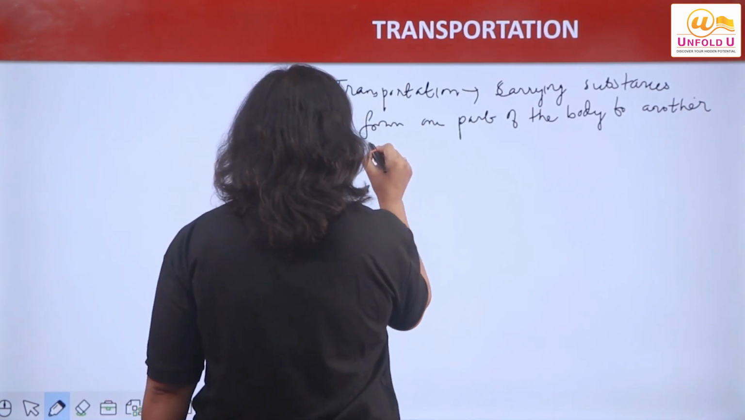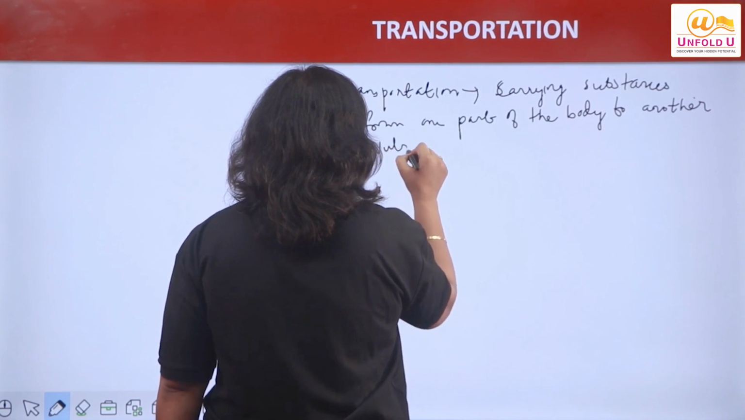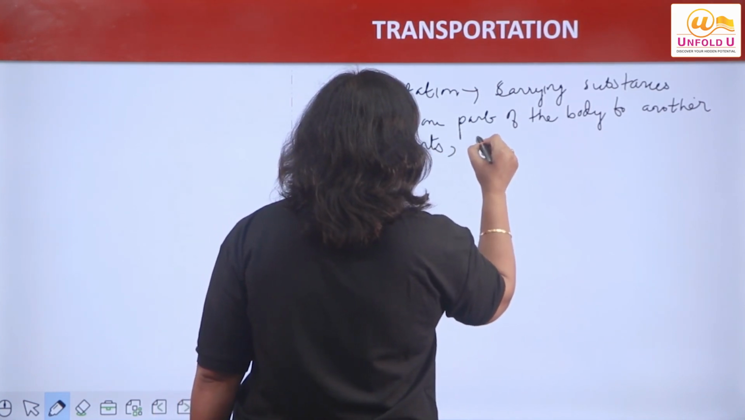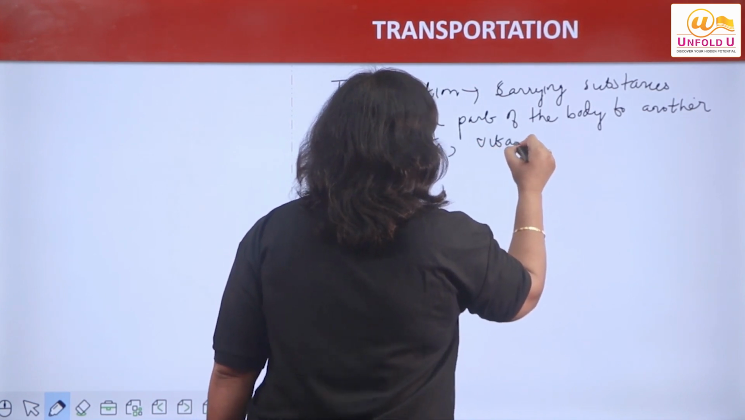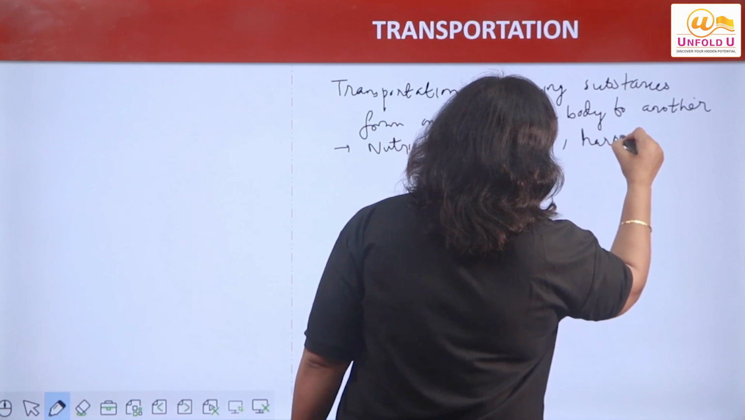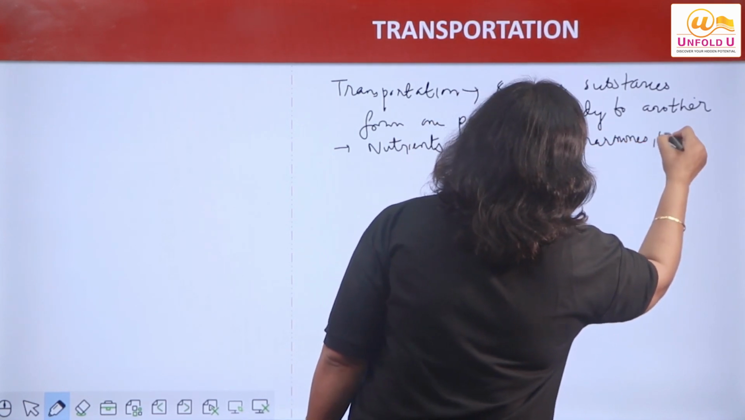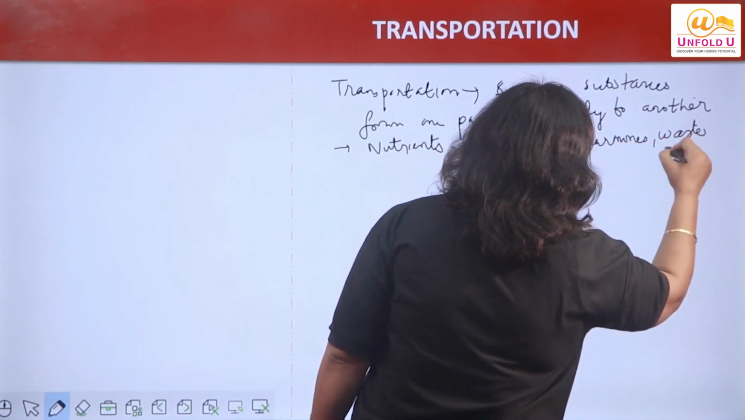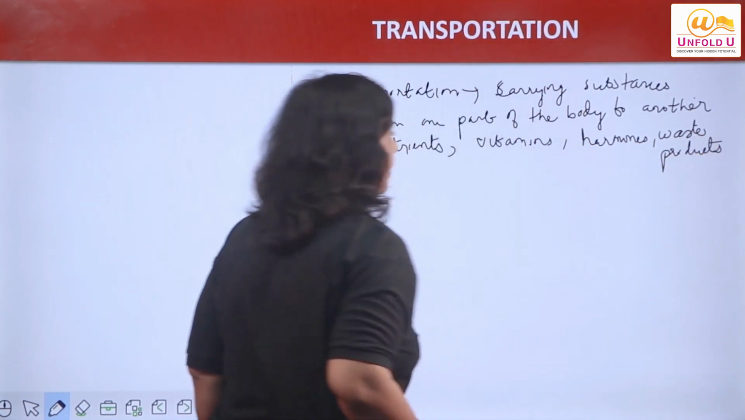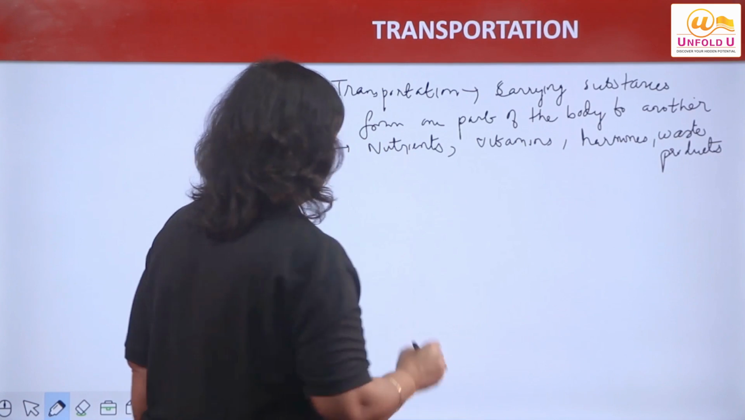What do we need to transport? Nutrients. क्या transport करना है organisms में? Nutrients, vitamins, hormones and waste products, right? So these are the substances which are to be transported inside the body of organisms.